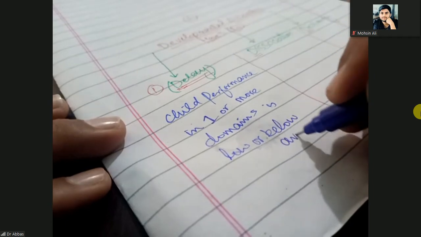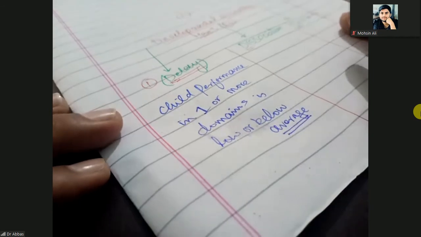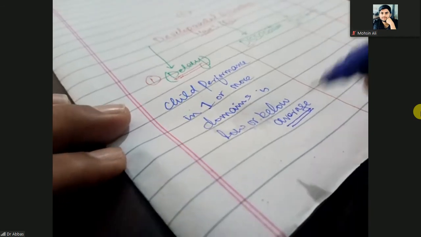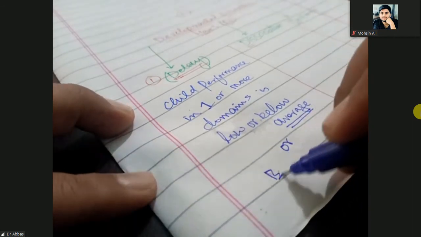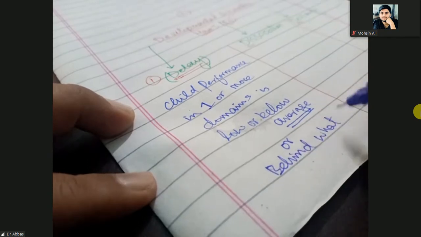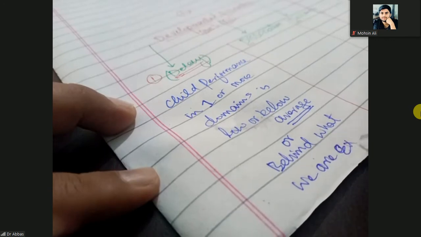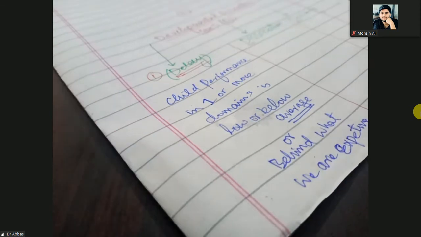We can call it behind what we are expecting. This is known as developmental delay.